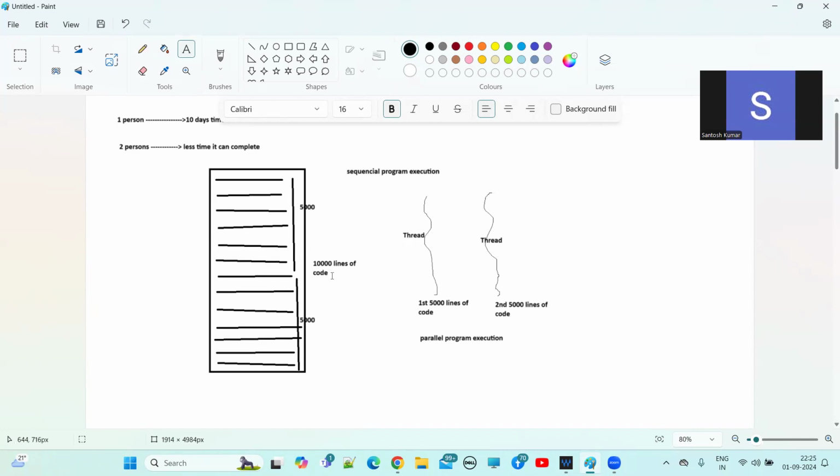Now two threads are executing parallelly, so within less time we can complete this program execution. Understand? So this is multi-threading.